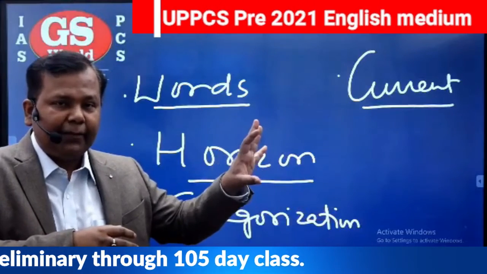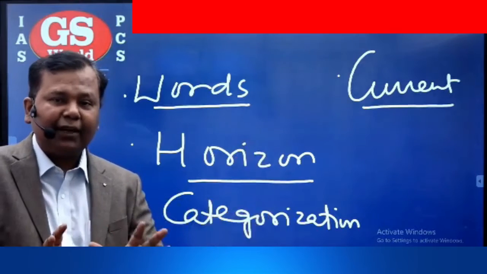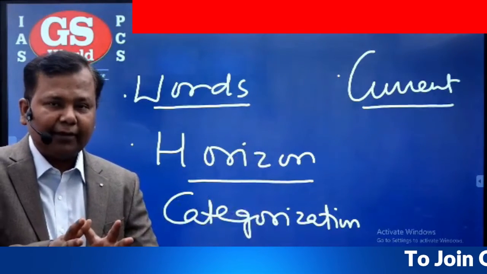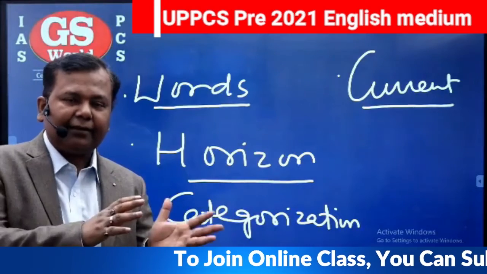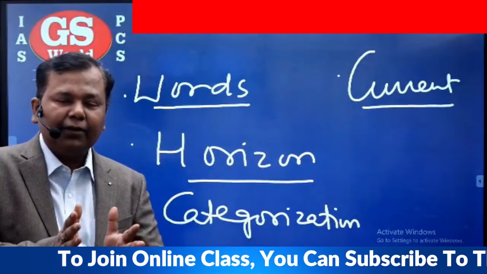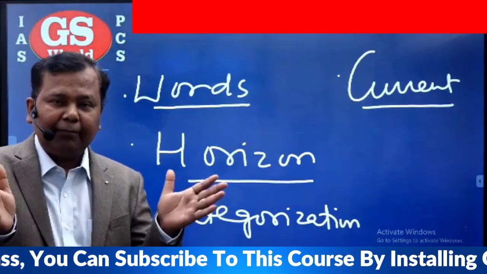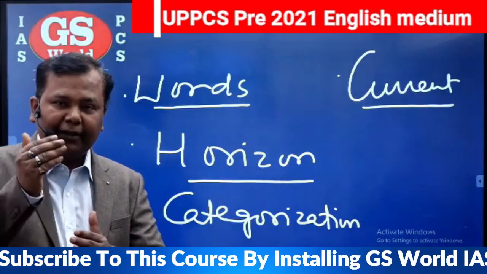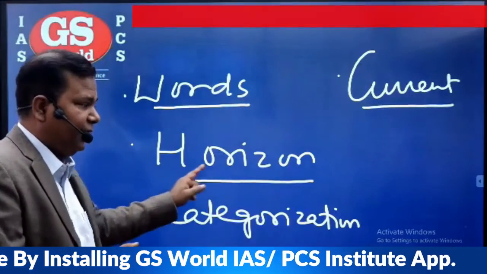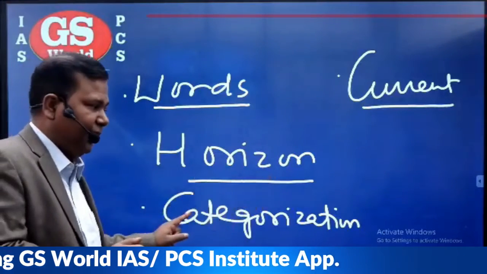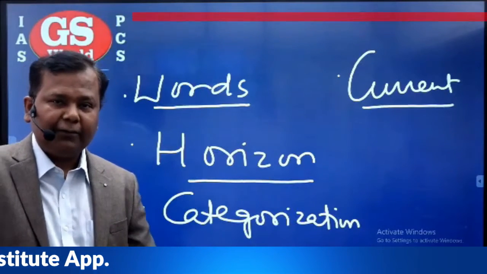What has already happened and what is going on, that we have to see. If some judicial decisions are there, then also we have to cover and connect there only. What will happen? The benefit will be that by covering one topic, almost every horizon is covered. This is the meaning of horizon, and this is the meaning of categorization. So you can do this on your own also.